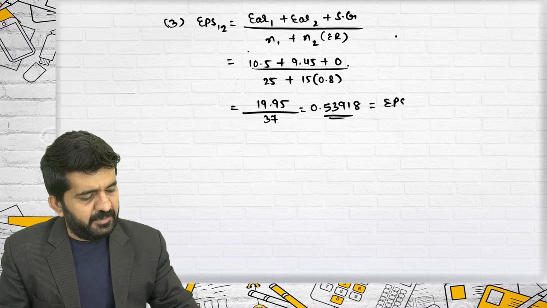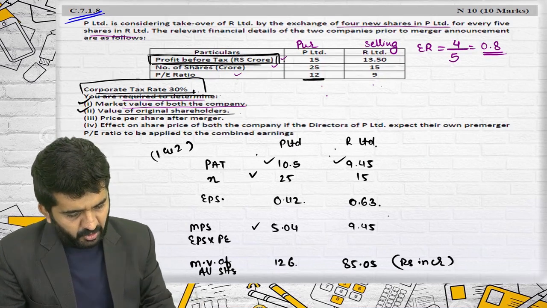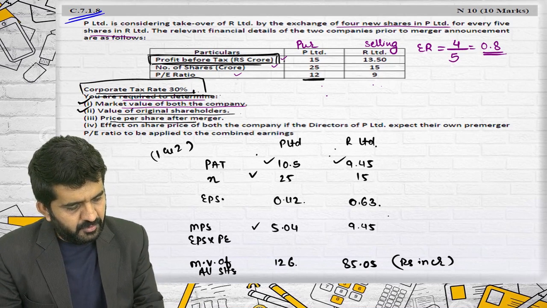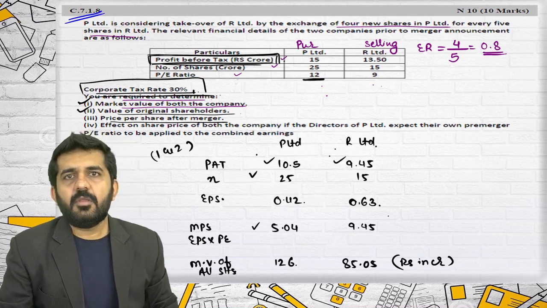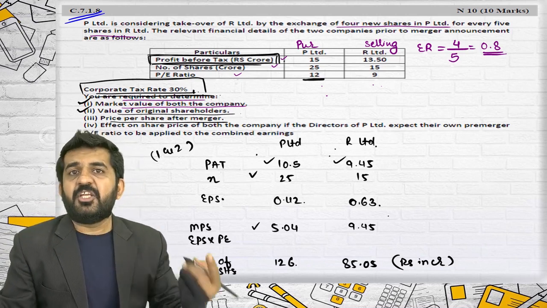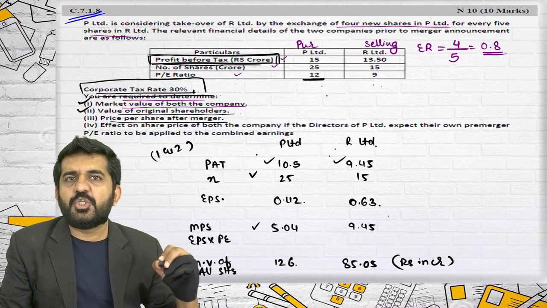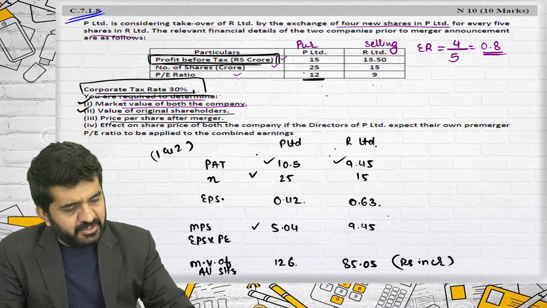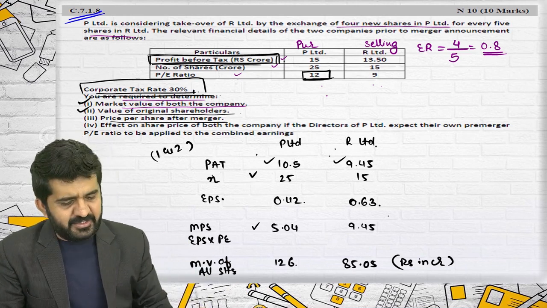Let me first see whether the PE ratio is given or not for price per share after merger. Now, the PE ratio is not given. I have told you before also: if the PE ratio of the merged entity is not given, you can take it as that of the purchasing company. PE ratio remains the same.